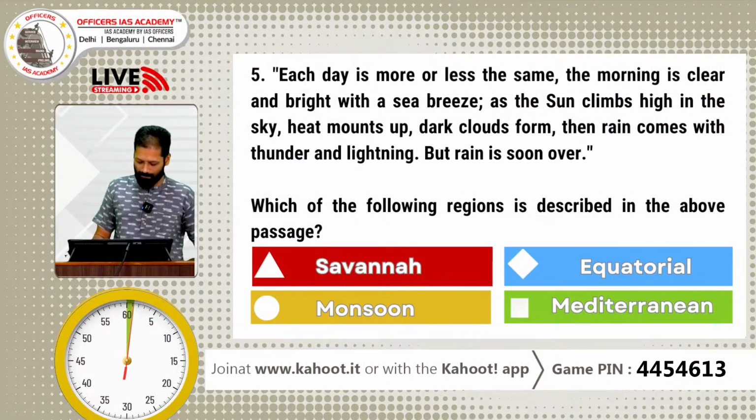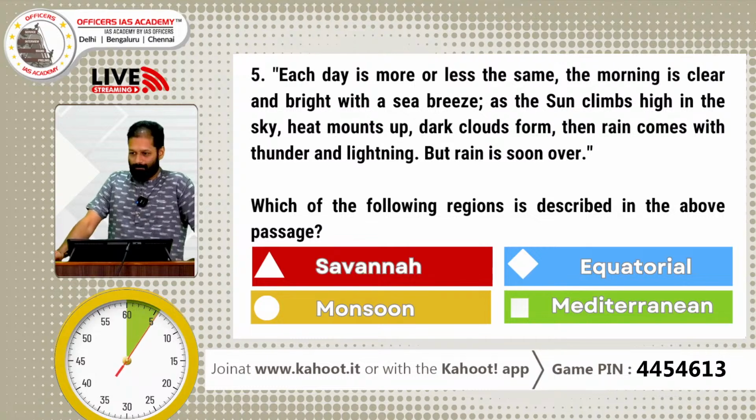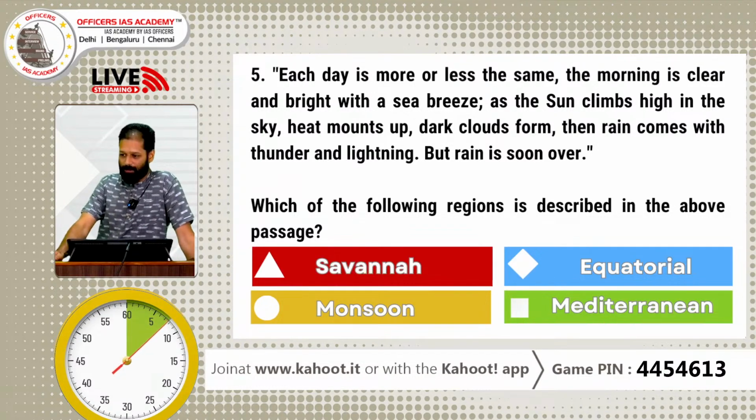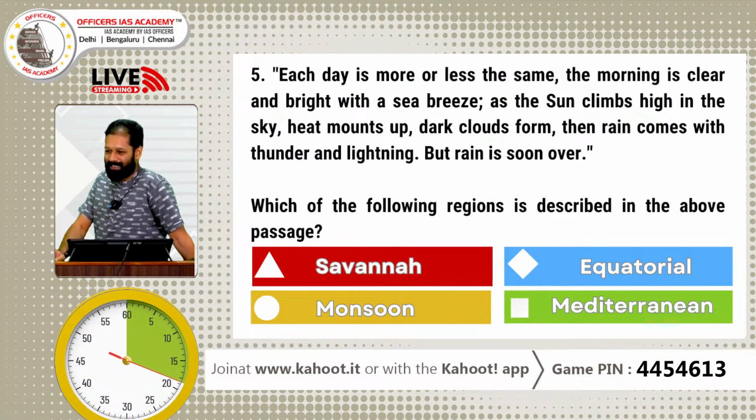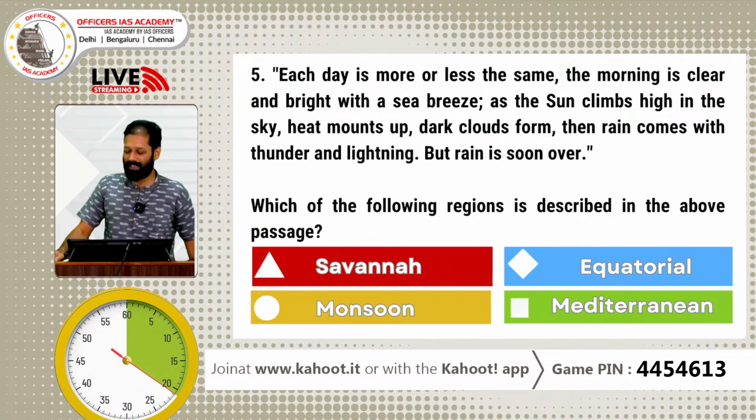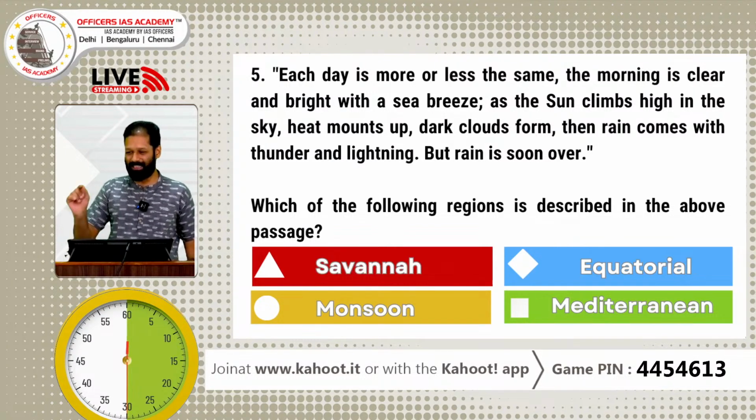Question number 5. Which of the following regions is described in the below passage? A geography question. Each day is more or less the same. The morning is clear and bright with a sea breeze. The sea breeze itself is a clue. And as the sun climbs high in the sky, heat mounts up, dark clouds form, the rain comes with thunder and lightning, but rain is soon over. Such a region can only be one region, right? It's the typical climate.